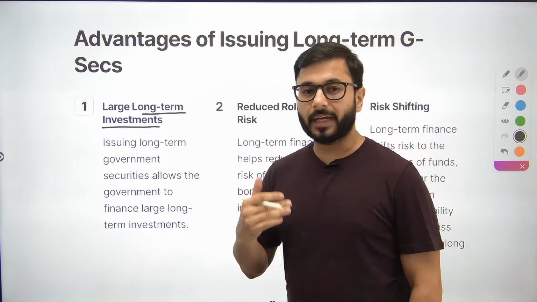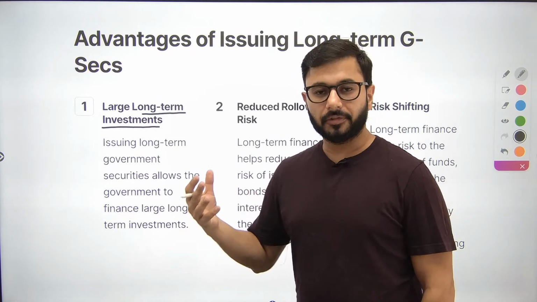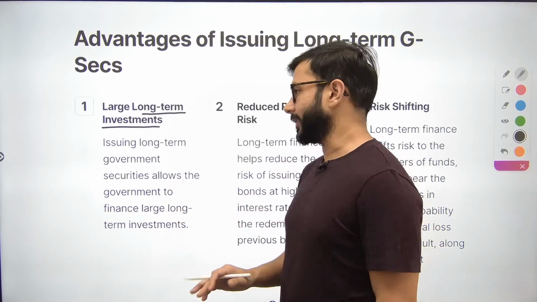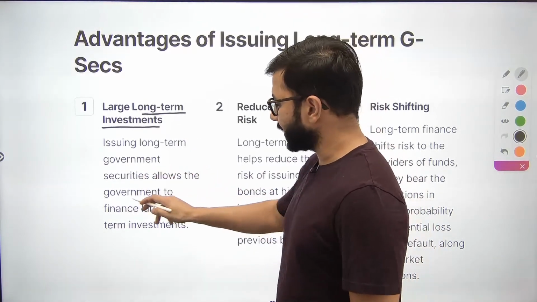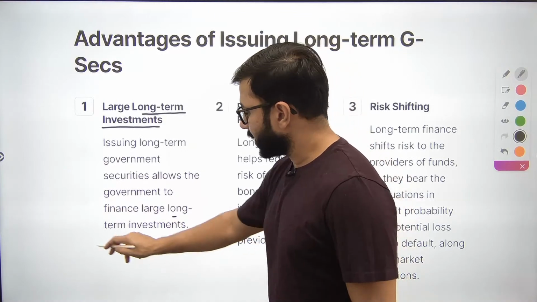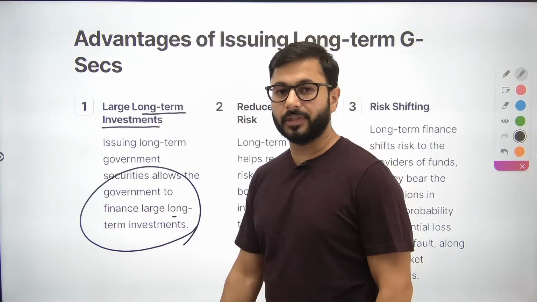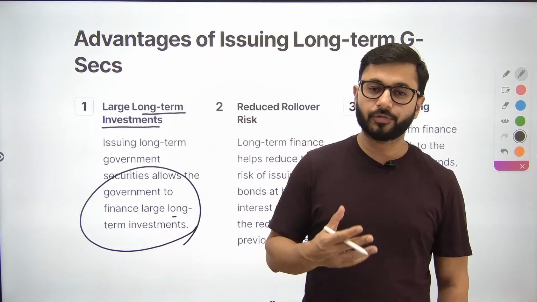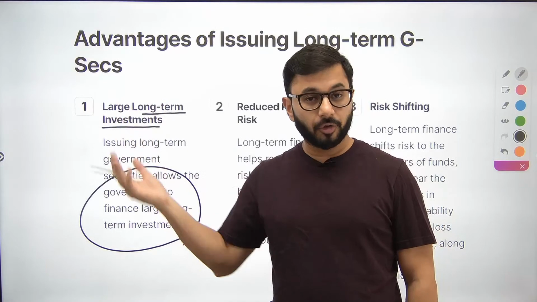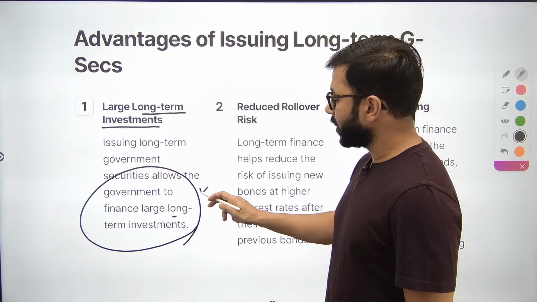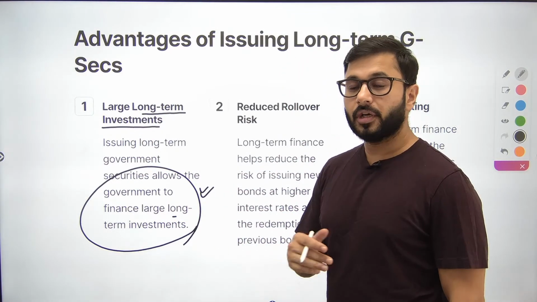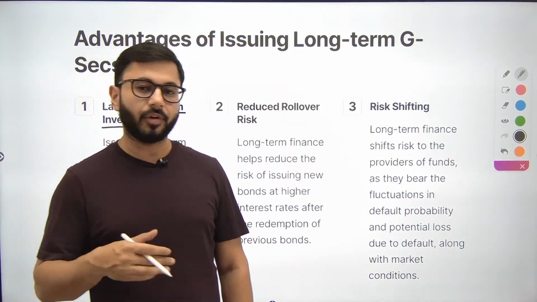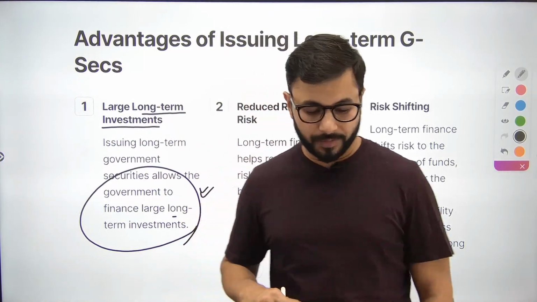Automatically, it also might mean that the government has the flexibility to invest those borrowings in long-term investments. Issuing long-term government securities allows the government to finance large long-term investments like highways, ports, airports, airways. Spending on defense, manufacturing, these kinds of things are possible only if you have borrowings of long-term nature. If you have short-term borrowings, which you have to give back in the next 3 years, then it won't be possible.